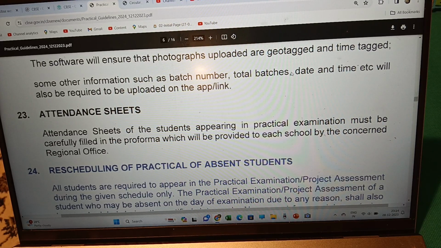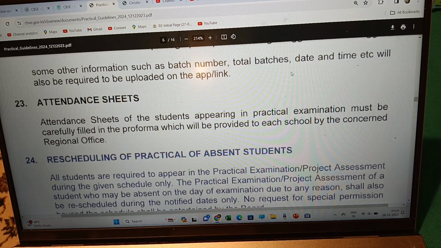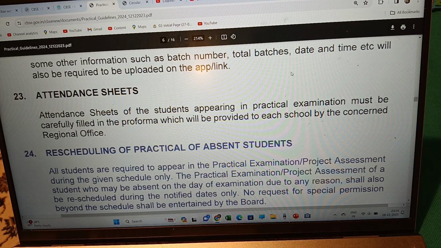Namaste, dear educators. In the last video, we were talking about the guidelines of practical examinations 2023-24. And in that part 1, we came across the attendance sheet.